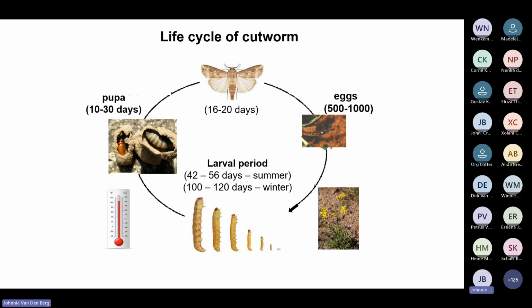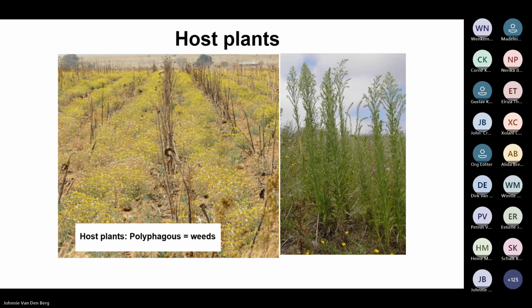So what does this basic biology, knowledge about those plants, and temperature interactions have to do with integrated management of cutworms? And I want to show you how I approach this after a few years of experience on this. Well, what we know, cutworm is highly polyphagous.